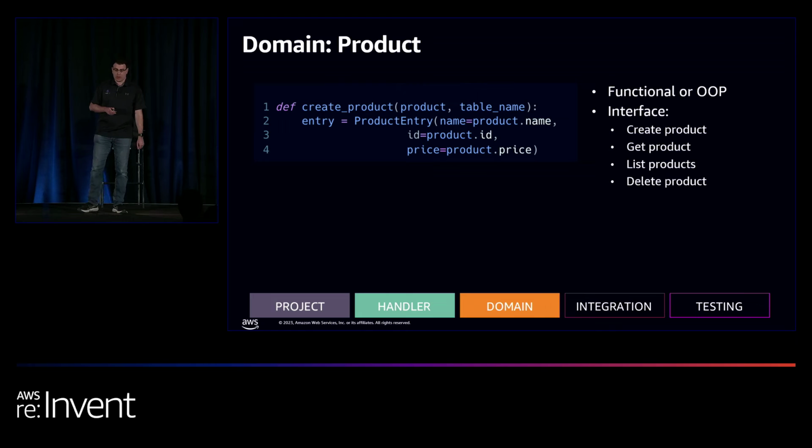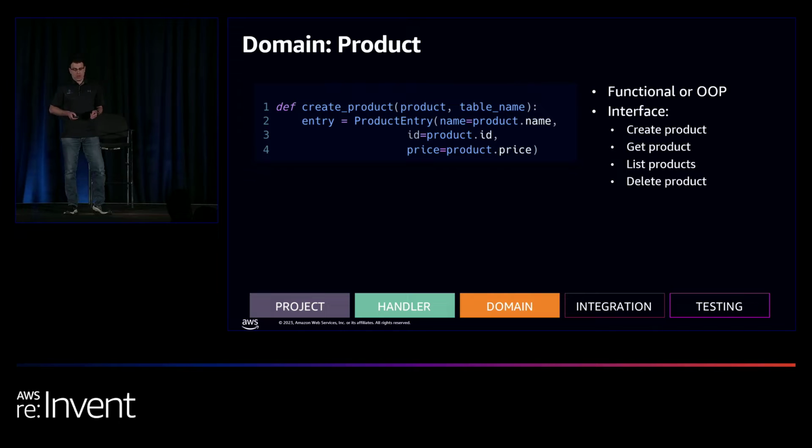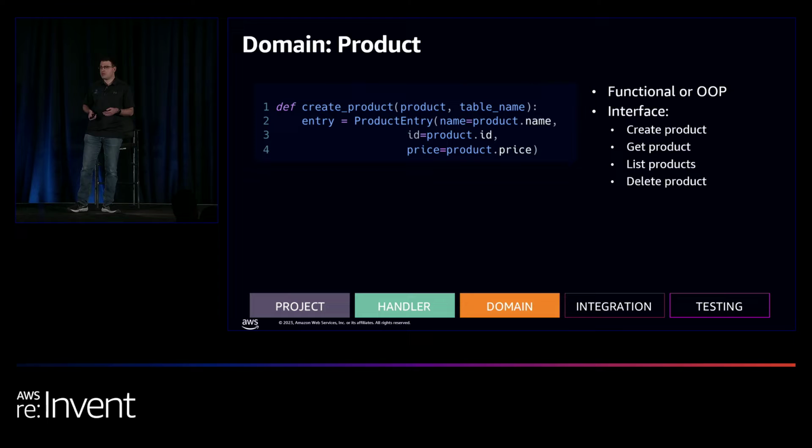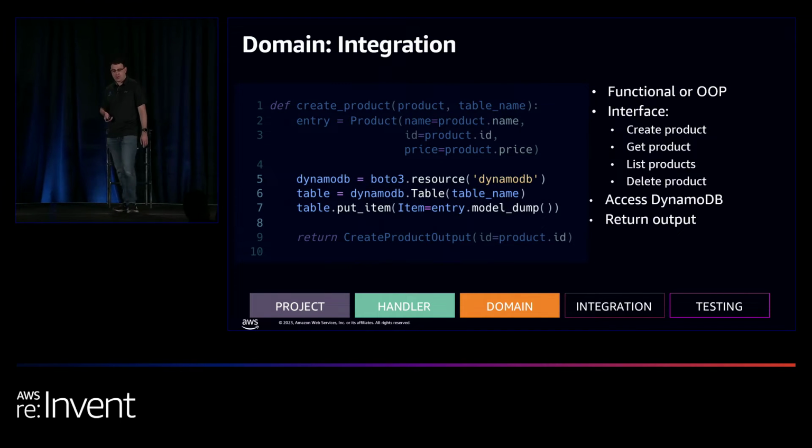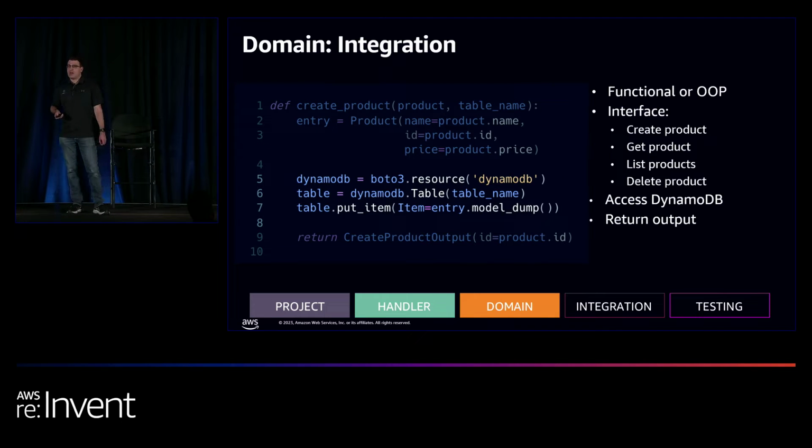Now, as for the domain layer, we need to implement a new function, the createProduct function. So I chose a functional way to do that, but you can also do it with object-oriented and implement it with interfaces and classes. For this, I don't think it really makes a difference, so it's a matter of style. So we're gonna build the product entry, which again is a pydantic model that represents what we have in the database itself. And then you're gonna see the same Boto3 code as before. We're gonna save it into the database, and we're gonna return the response back to the handler layer.